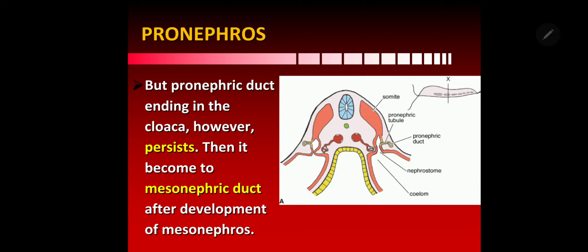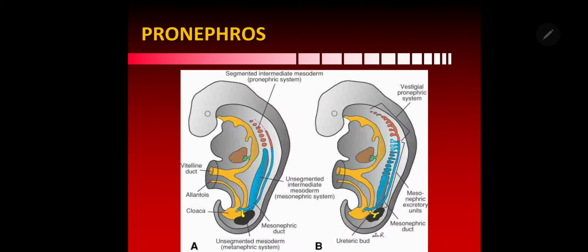So the pronephric duct will be retained and it will continue as the mesonephric duct after development of the next evolutionary phase, that is the mesonephros. So although the pronephros has failed in forming the efficient excretory system of humans, it will disappear, but before leaving it gives a gift to the mesonephros in the form of the pronephric duct. So the mesonephros receives that duct and names it the mesonephric duct. Let us see the mesonephros now.